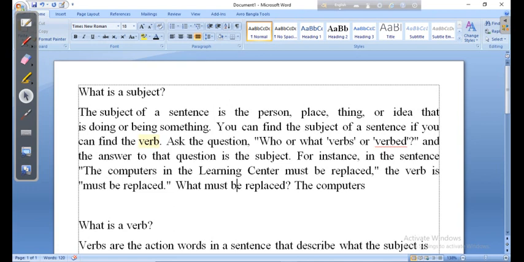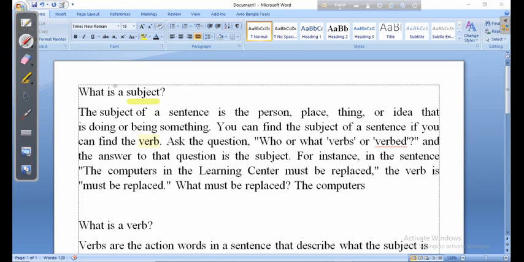Dear students, you know, subject is actually a noun or a noun phrase or a noun clause. In a sentence, subject must be a noun. It may be a pronoun too.